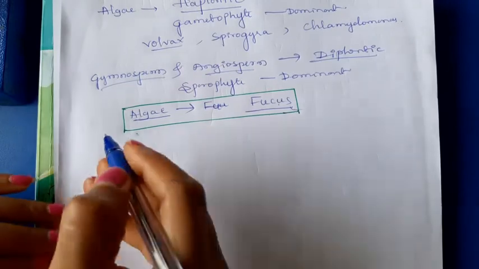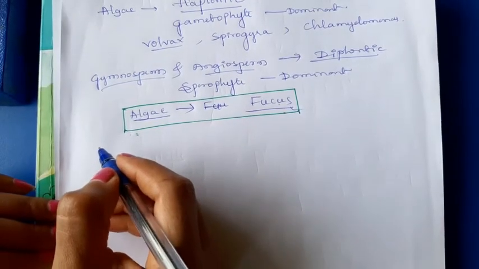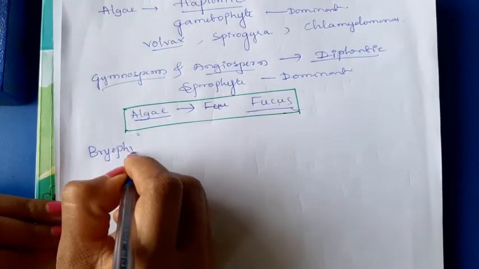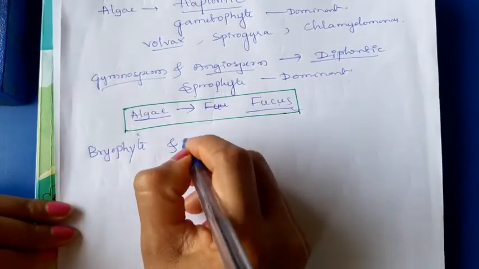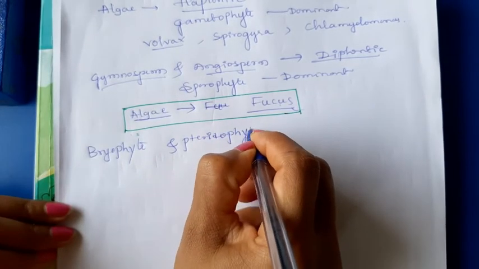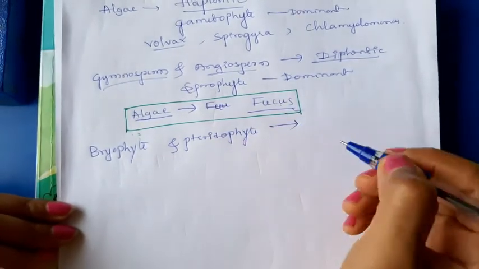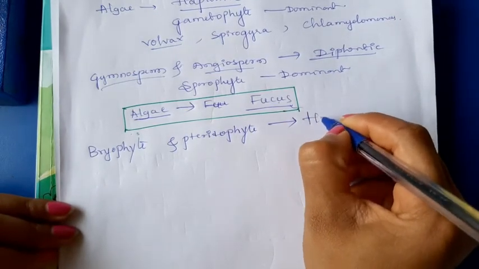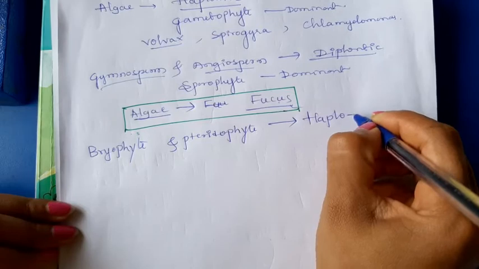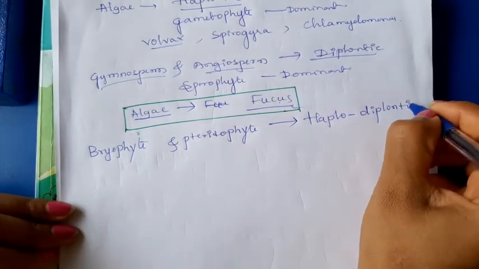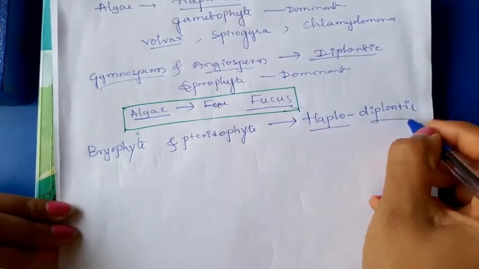Next, in case of bryophyte and pteridophyte, haplodiplontic cycle.